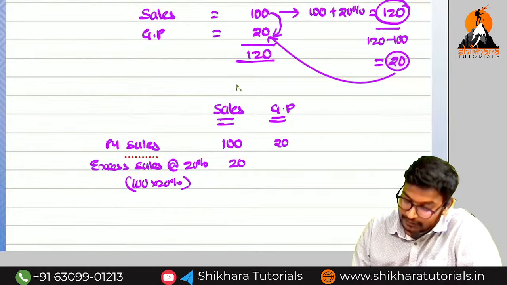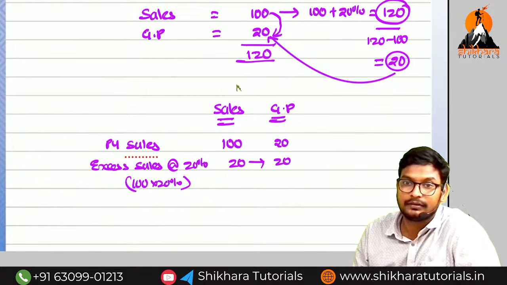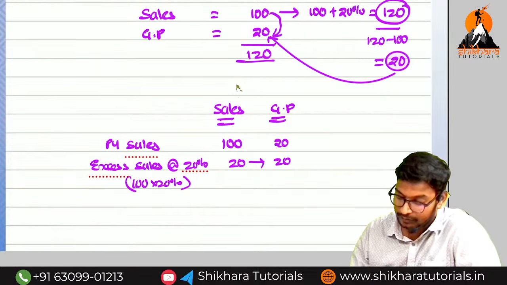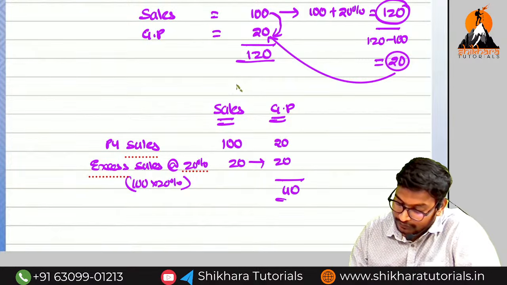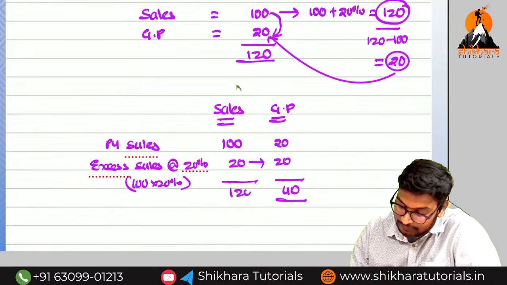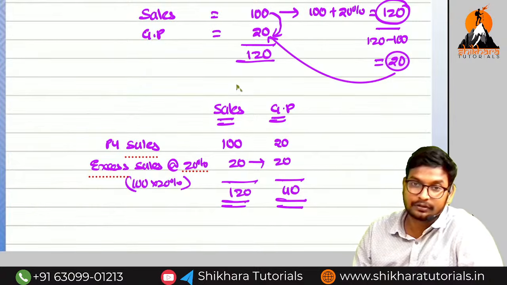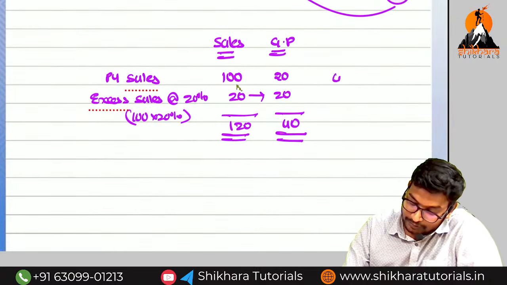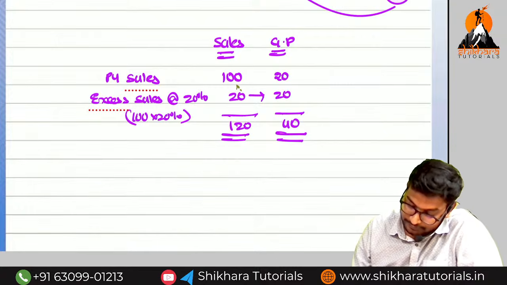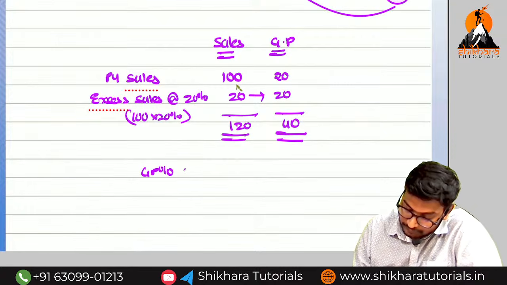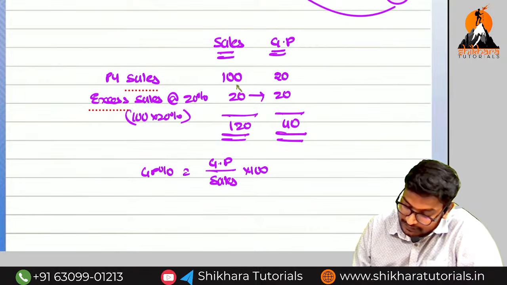That is 20. Here also 20. This excess sales also becomes profit. What is the total profit? 40. What is the total sales? 120. So can you say the gross profit percentage? Gross profit percentage is equal to gross profit divided by sales into 100. That is equal to how much?